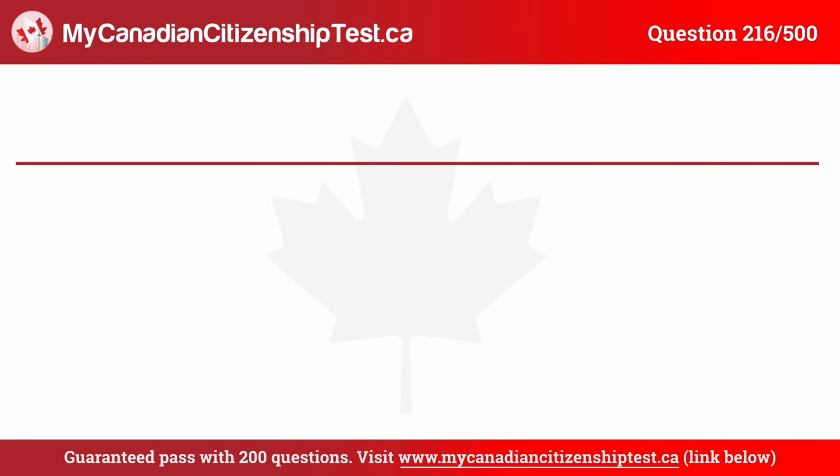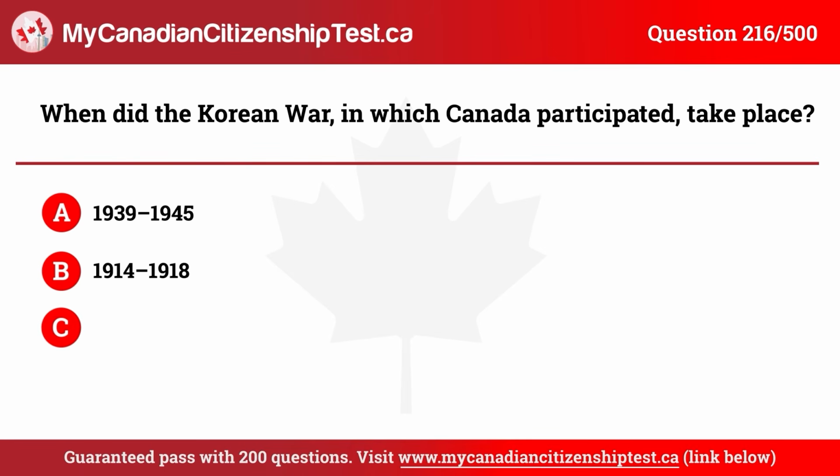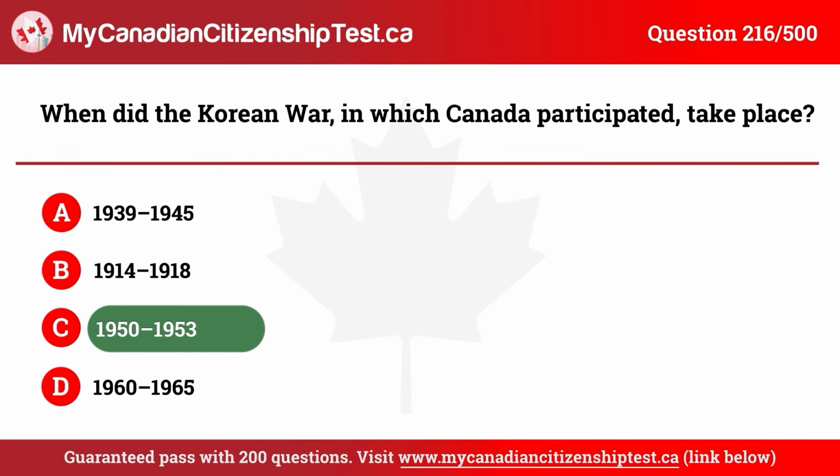Question 216. When did the Korean War, in which Canada participated, take place? A. 1939 to 1945. B. 1914 to 1918. C. 1950 to 1953. D. 1960 to 1965. The correct answer is C. 1950 to 1953.